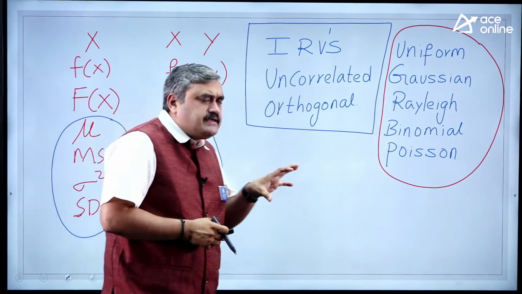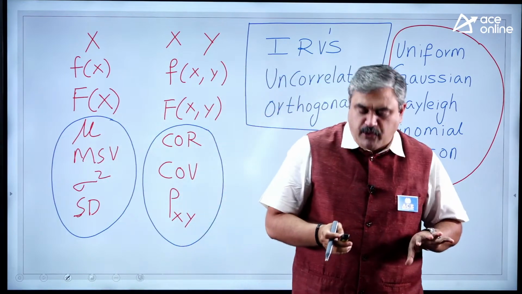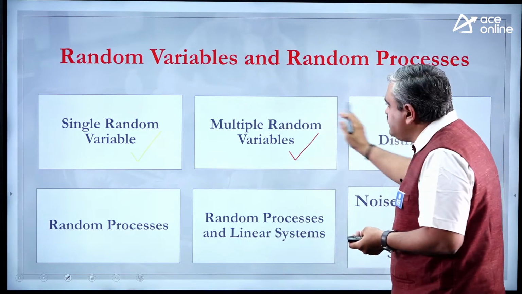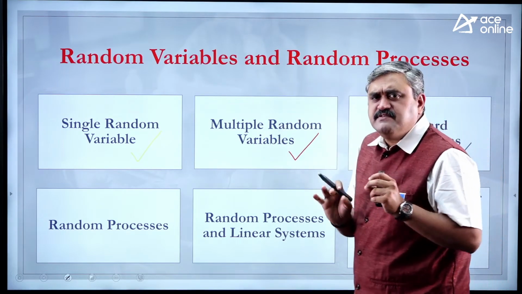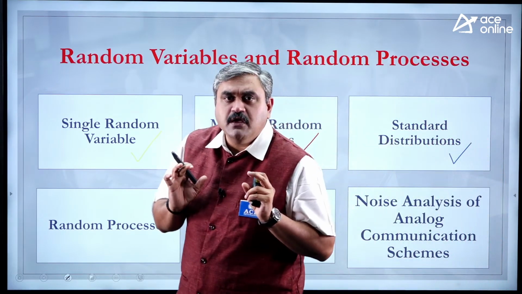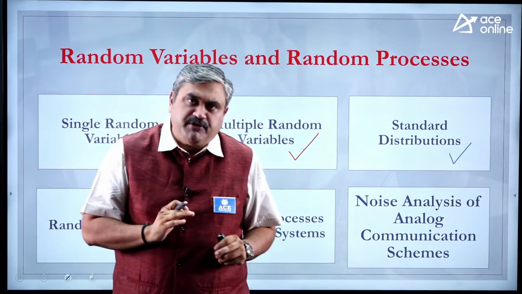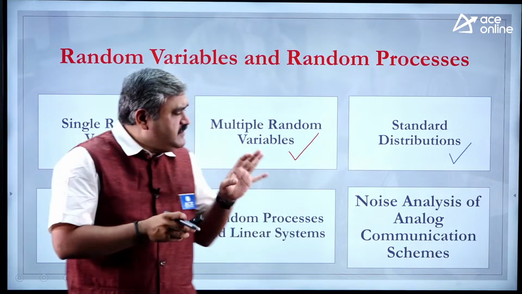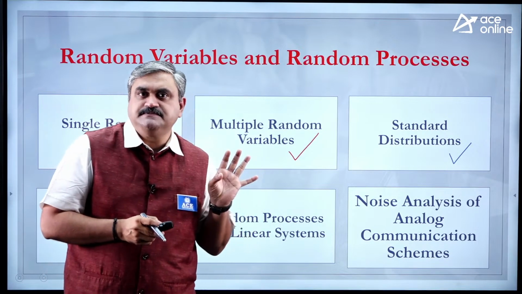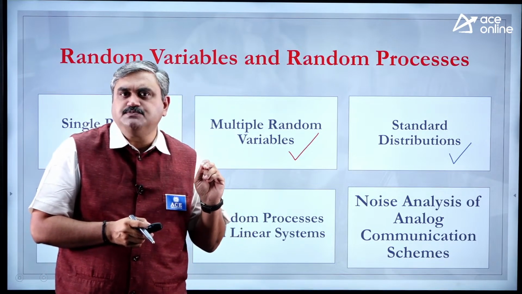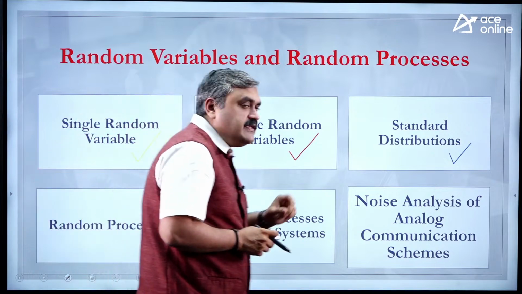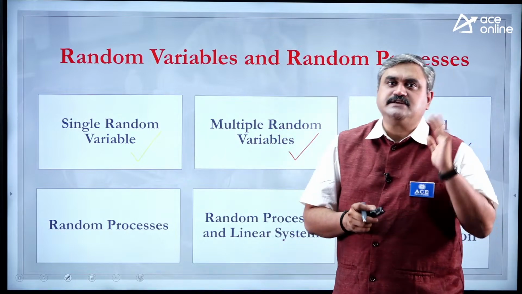So the complete syllabus under random variables and random processes, this is a core fundamental area. So these first 3 chapters under this module are very important for you. So whatever standard textbooks you refer or our material that you refer, whatever it might be, this is the core area of your focus. So don't lose focus on these points. This is very important.